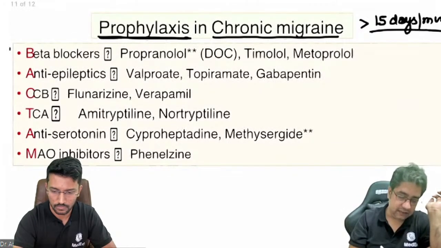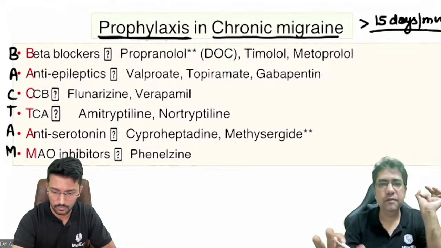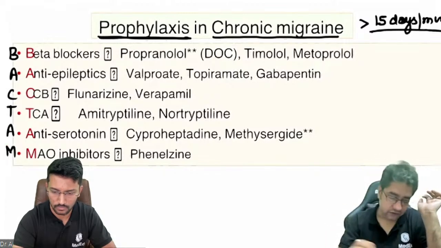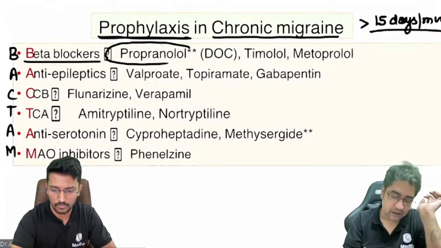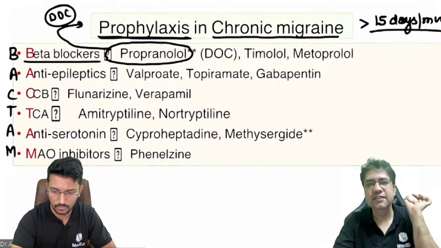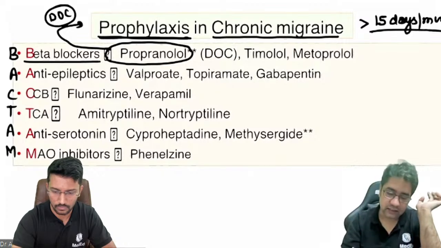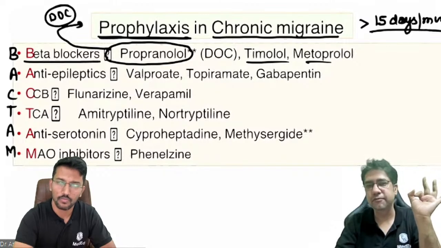So what are the drugs we give for prophylaxis of migraine? The mnemonic is in front of you. We can write a mnemonic, BACTAM. But you don't have to remember each and every drug. The first drug is beta blockers like propranolol. Propranolol is overall the drug of choice for prophylaxis of migraine. We can use other drugs like timolol and metoprolol, but propranolol is the main one.